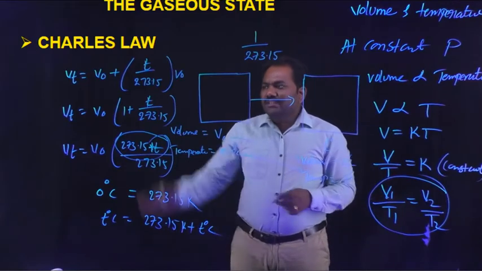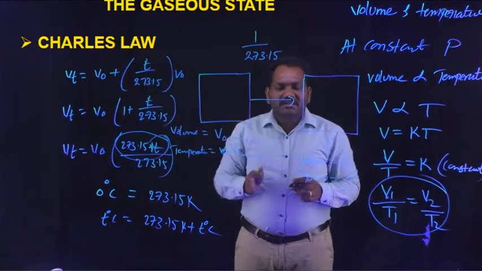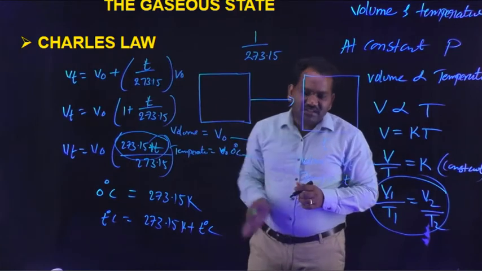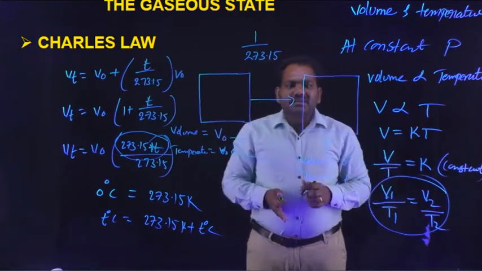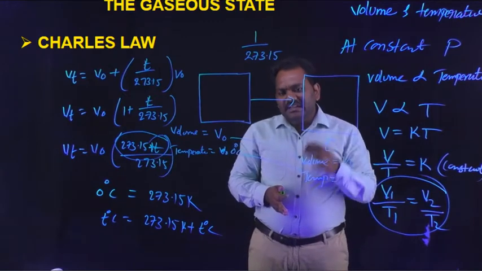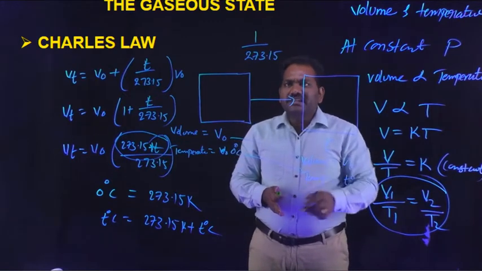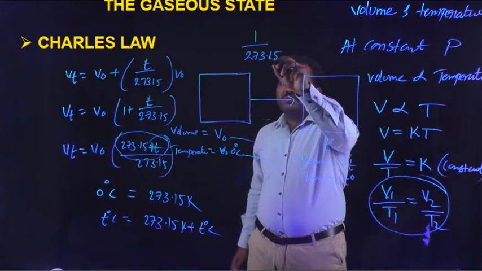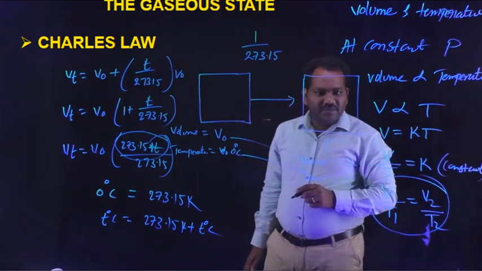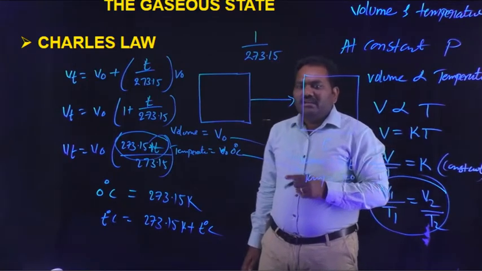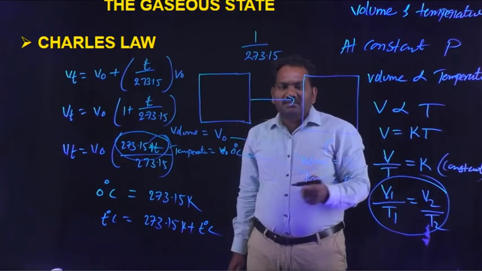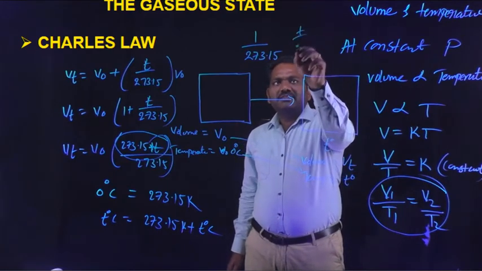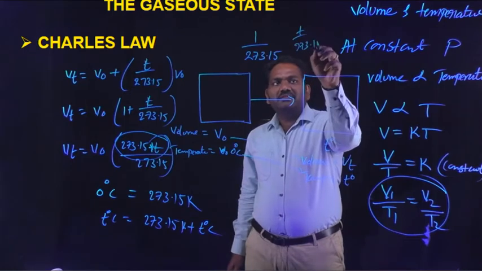And another equation is like this. According to this, we find another application: for every degree centigrade rise in temperature, the volume is increased by 1 by 273.15 times of that volume. If the temperature is increased by T degree centigrade, the volume is increased by T by 273.15 times.